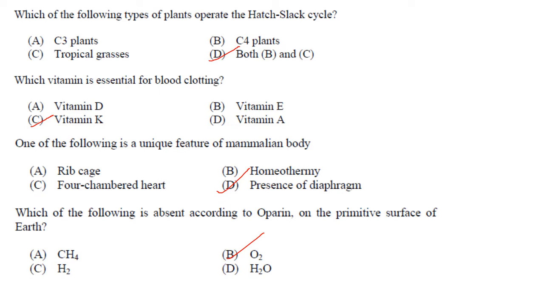Answer is option D. Which of the following is absent according to Oparin on the primitive surface of Earth? Answer is option B, oxygen. This is also a repeated question. According to Oparin, the atmosphere of primitive Earth was reducing because hydrogen atoms were most numerous and most reactive. Large quantities of hydrogen, nitrogen, water vapor, carbon dioxide, methane and ammonia were present, but free oxygen was not present in significant amounts.